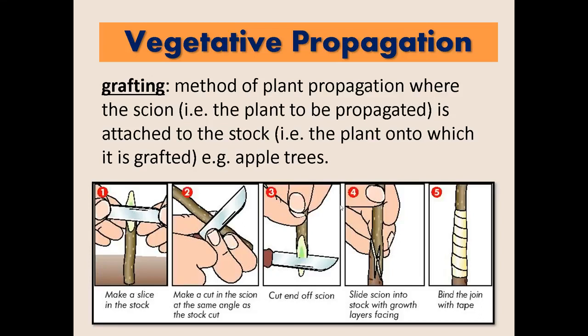Or any fruit bearing trees. Example din ng pinagagamitan ng grafting is yung combination ng different species, for example, guapol, pinagsabang guava and apple. And yung ating tinatawag na apple mango, which is the combination of apple and mango. So, ang ginagawa dito, gumagawa ng slice in the stock, and then make a cut into the scion, or yung plant to be propagated, and then, ikakat yun, and then, idudugtong yun sa tinatawag natin na stock, and then, ibabind yun ng tape, or yung iba tela yung ginagamit.